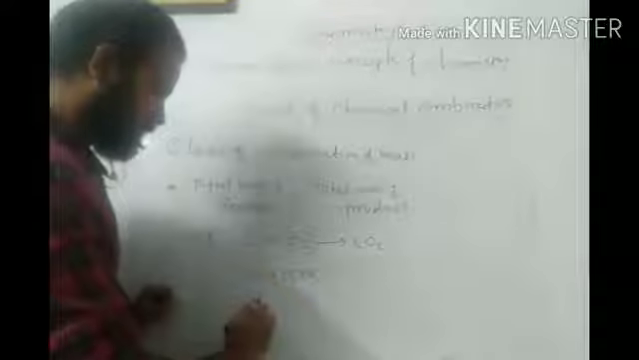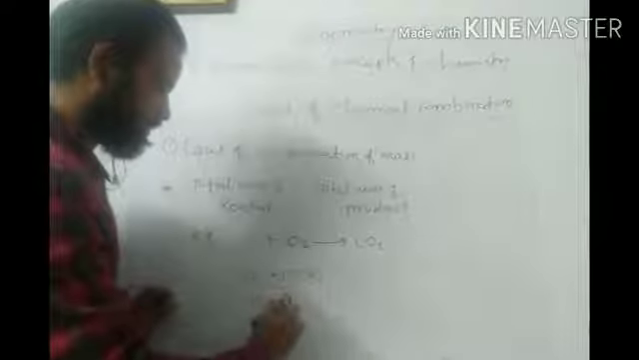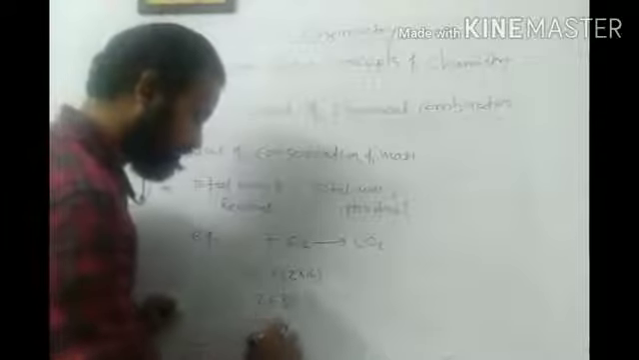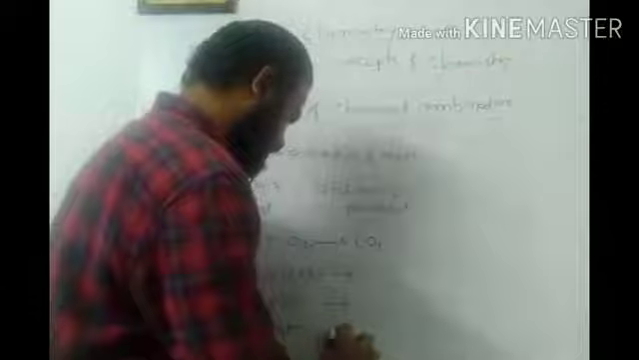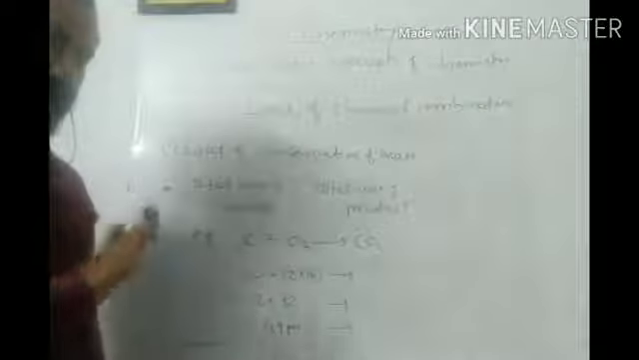So it becomes 12 plus 16 into 2, equal to 44. Let us say gram, I am considering gram atomic mass. Then I get 44 gram as the total mass on the reactant side. Let us check whether I will get the same mass on the product side or not.